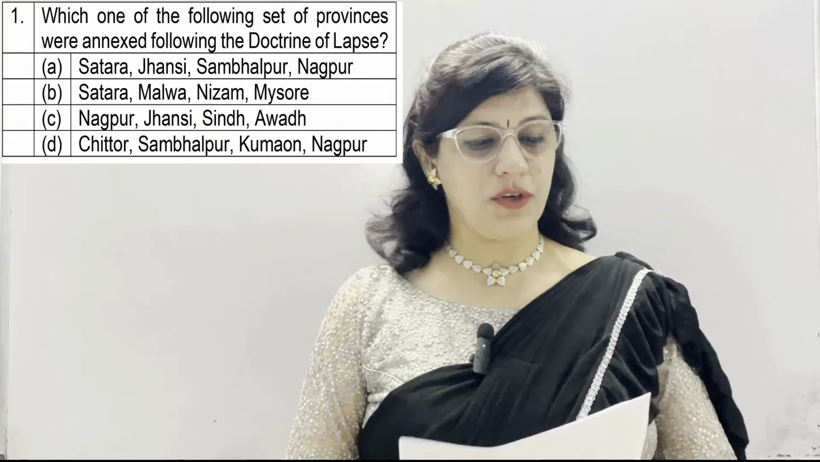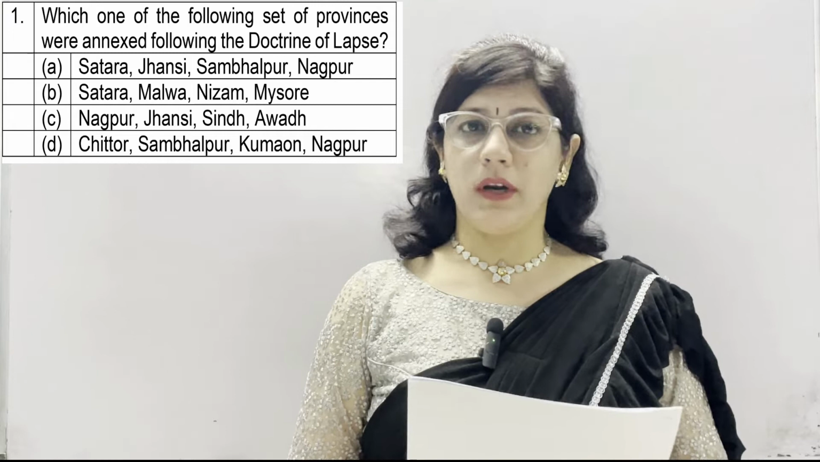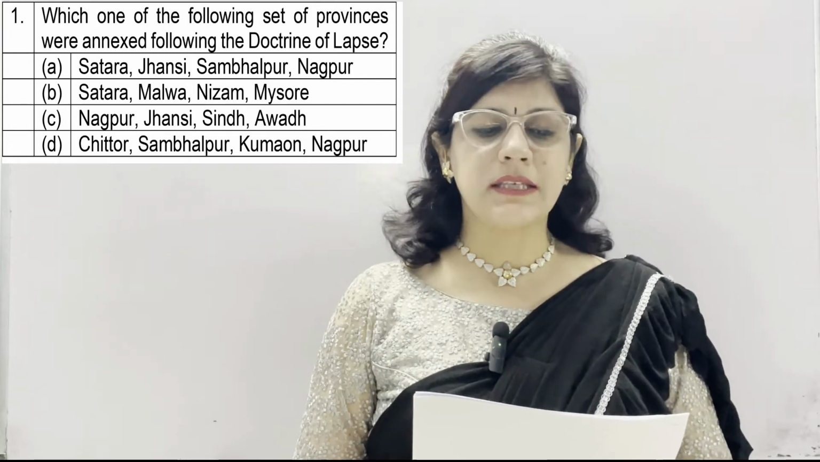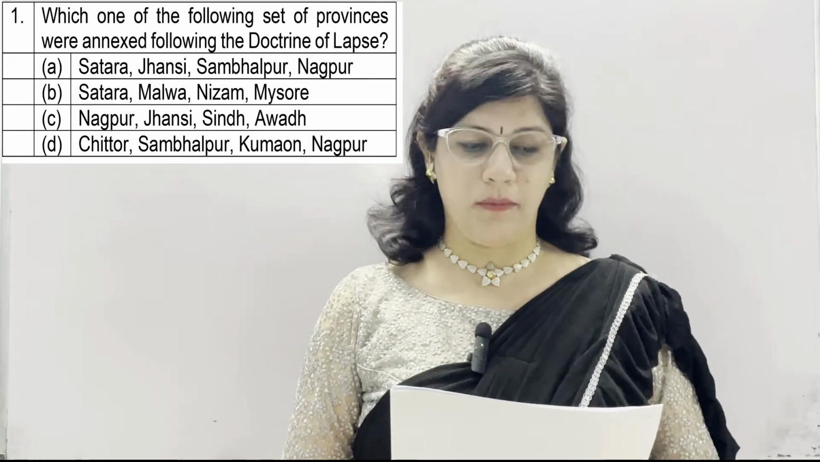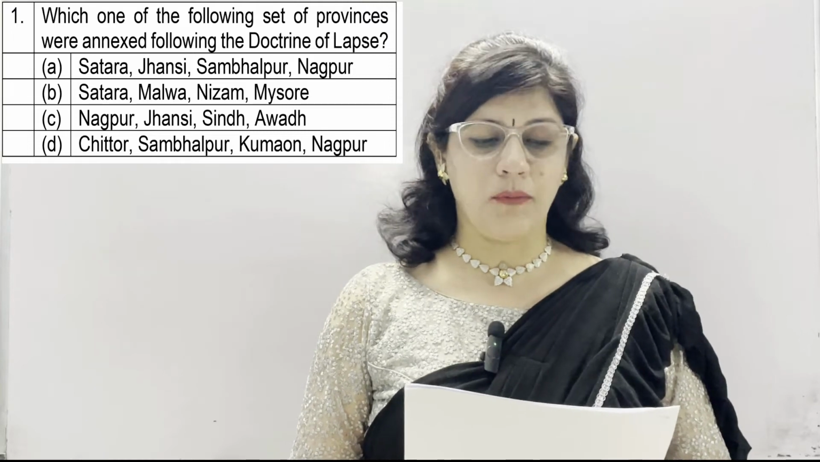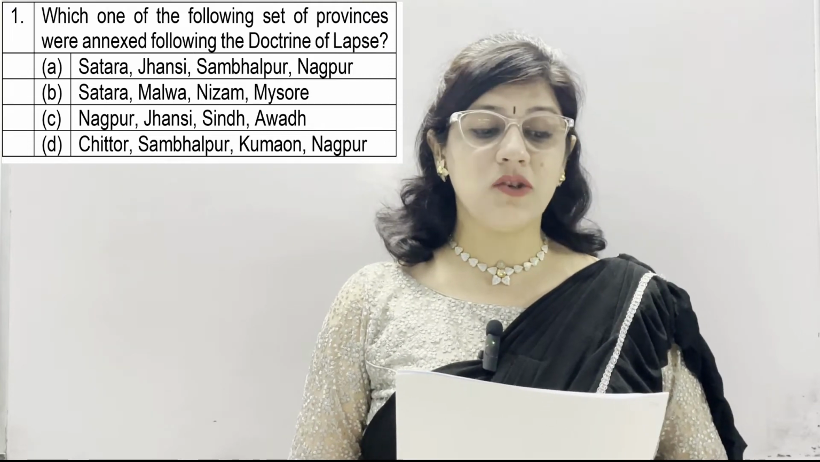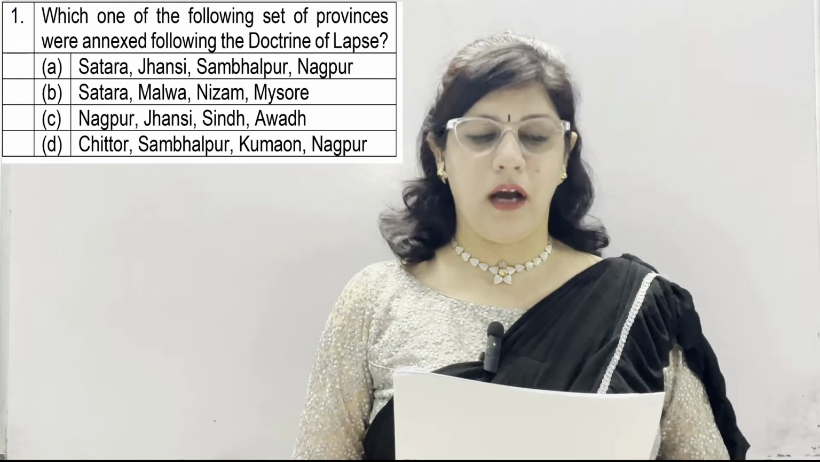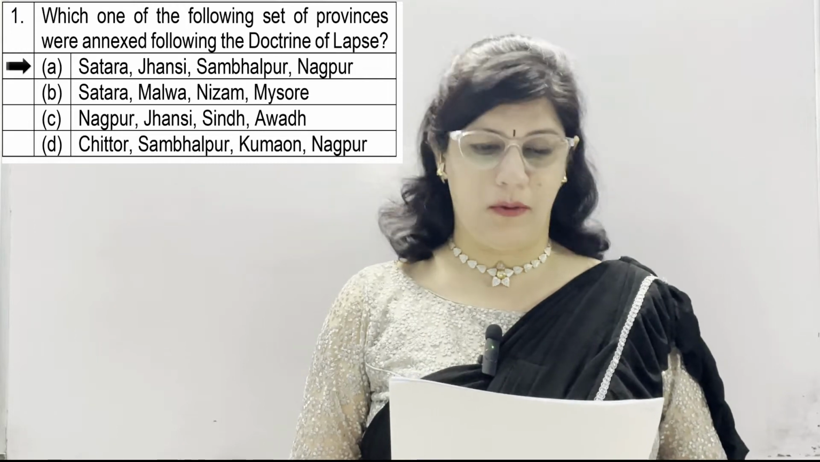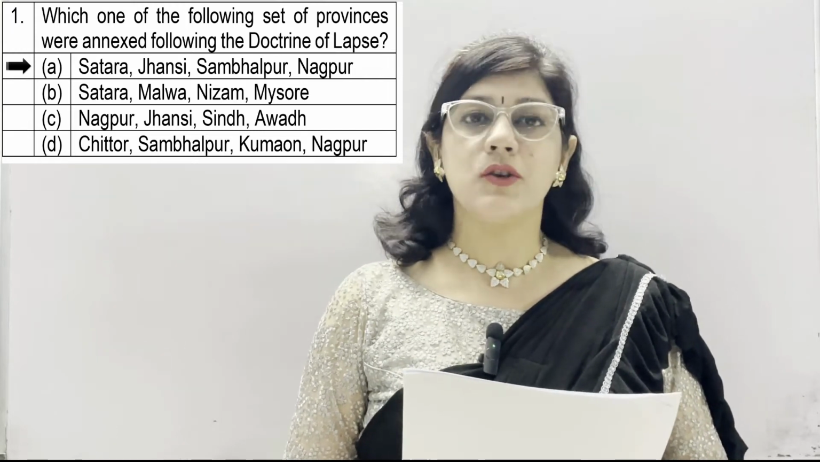Let us start with Unit 1 covering Chapter 1 and 2, which are First War of Independence 1857 and Growth of Nationalism. Starting with first question, which one of the following set of provinces were annexed following the doctrine of lapse? Option A, Satara, Jhansi, Sambalpur, Nagpur. Option B, Satara, Malwa, Nizam or Mysore. C is Nagpur, Jhansi, Sindh and Awadh. D is Chittor, Sambalpur, Kumaon and Nagpur. Option A is correct, which is Satara, Jhansi, Sambalpur and Nagpur, which were annexed due to the doctrine of lapse policy.